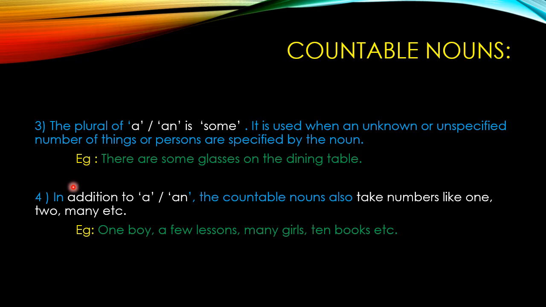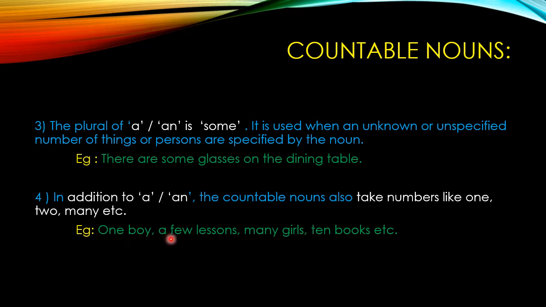And fourth point is, in addition to a or an, the countable nouns also take numbers like 1, 2, many, etc. Example, one boy, a few lessons, many girls, 10 books, etc. Here we have used the word one before the countable noun boy.